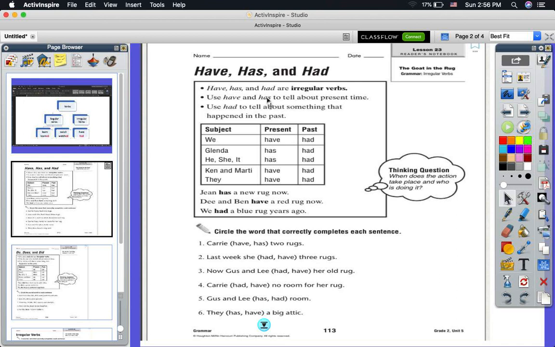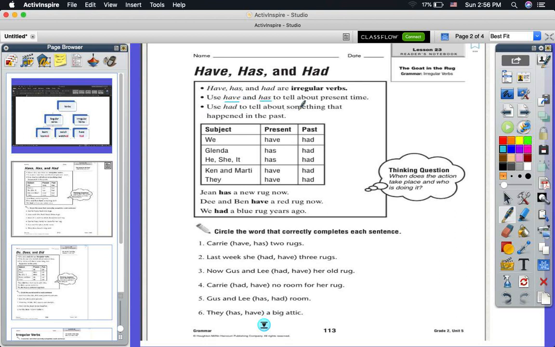Use have and has to tell about present time. So if I want to talk about the present, I will use have, like I have 3 cats. If I want to speak about he, she, it, I will say has. She has a car. He has a dog. It has a fur. Okay, but have comes with I, we, they, you.